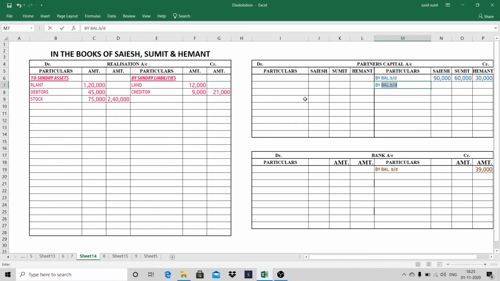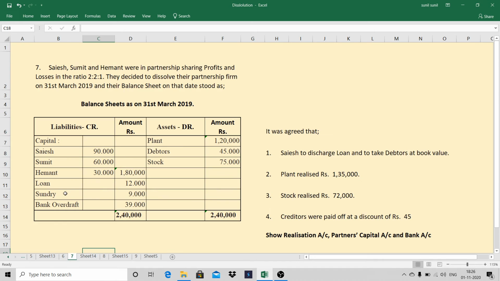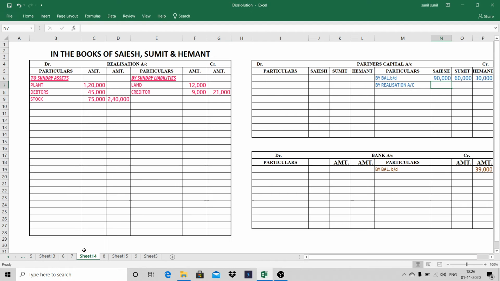And here I'll write by realization account. In Sayesh column we'll write amount of loan. Amount of loan is 12,000. So I'll write in his column 12,000, and this is credit side.